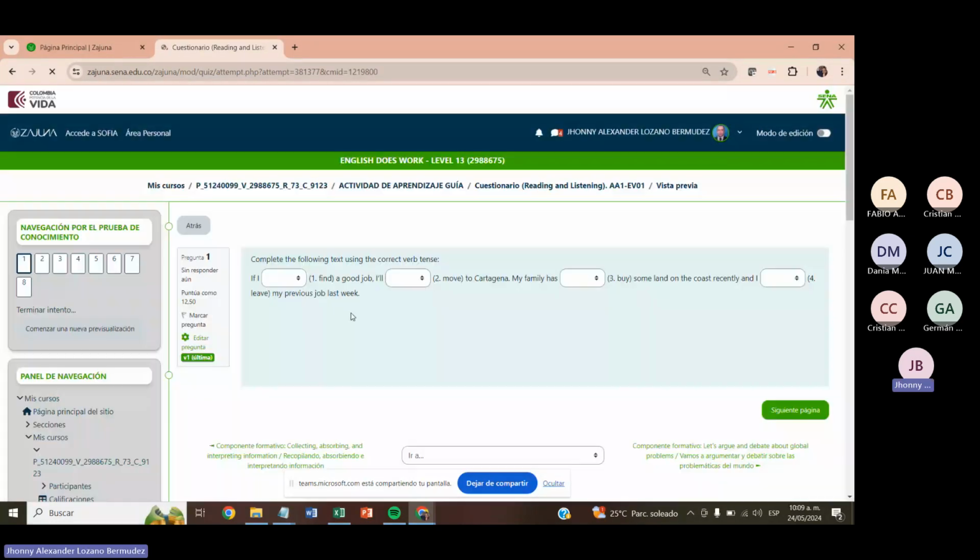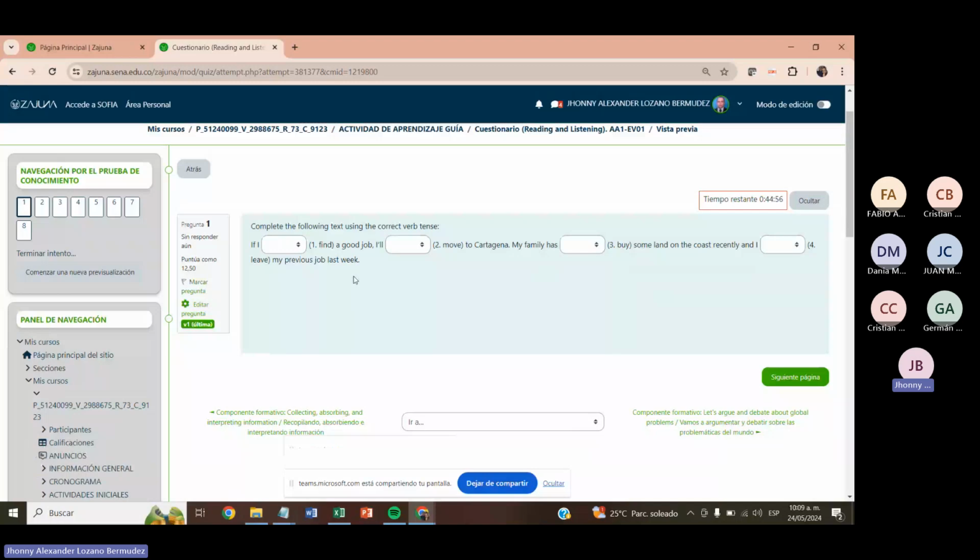And this is what we're going to do. This is a test, right? So there are some options that you have to choose to select, and then you click on next question to keep passing. So complete the following text using the correct verb tense. If I find a good job, I'll move to Cartagena. My family has bought some land on the coast recently, and I left my previous job last week, right?